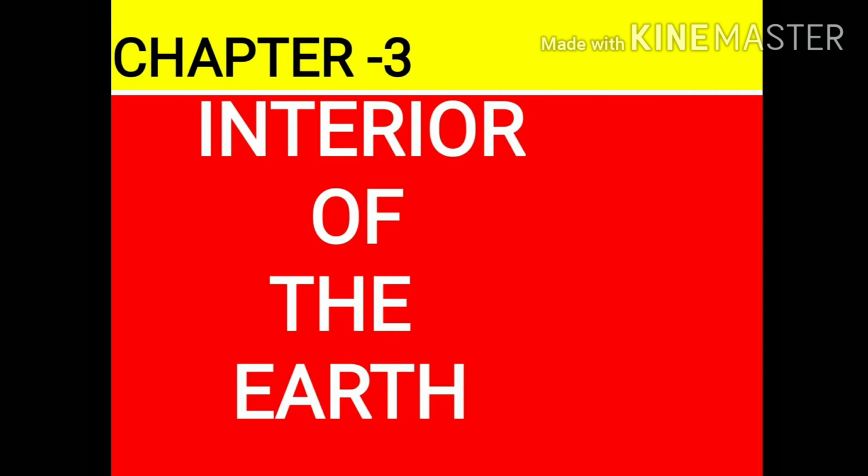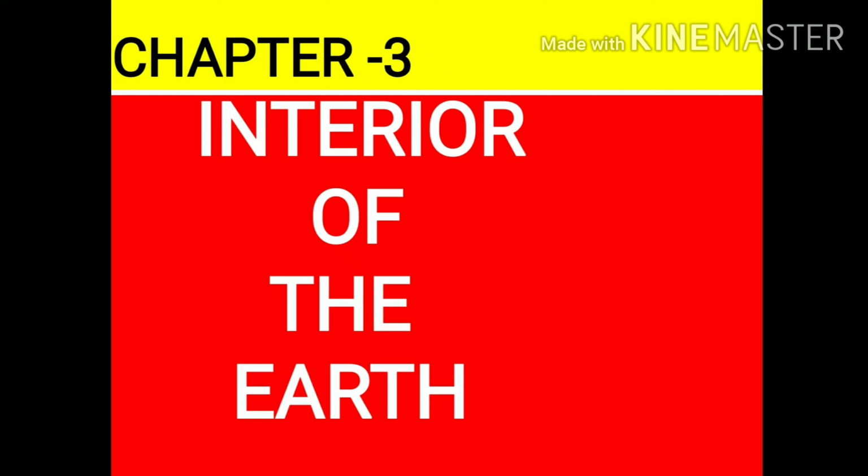In my last video, we had discussed the structure of the Earth, in which we had studied that Earth is composed of 3 layers, that is the crust, the mantle and the core. And we had discussed the characteristics of these 3 layers. After that, we had discussed volcanoes, what volcanoes are and what the types of volcanoes are. Now we will discuss the rest of the topics of this chapter and will complete the topic which is left, that is types of volcanoes.